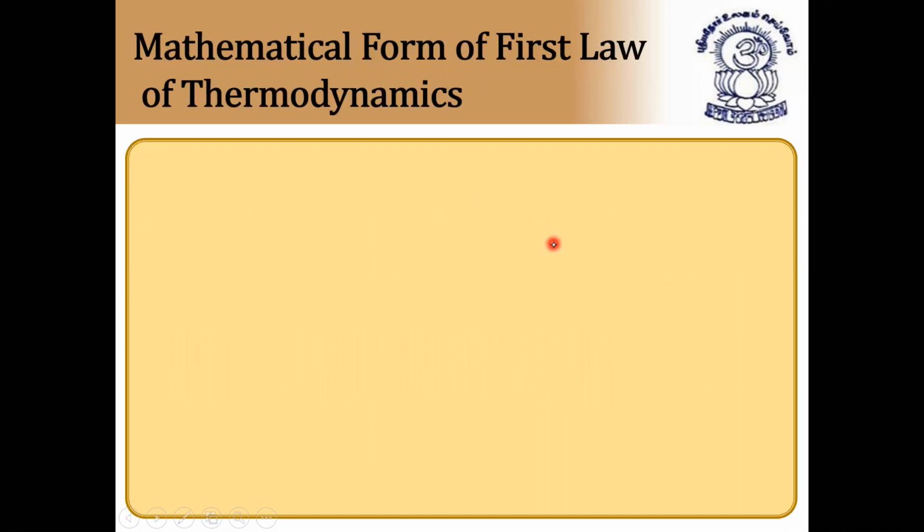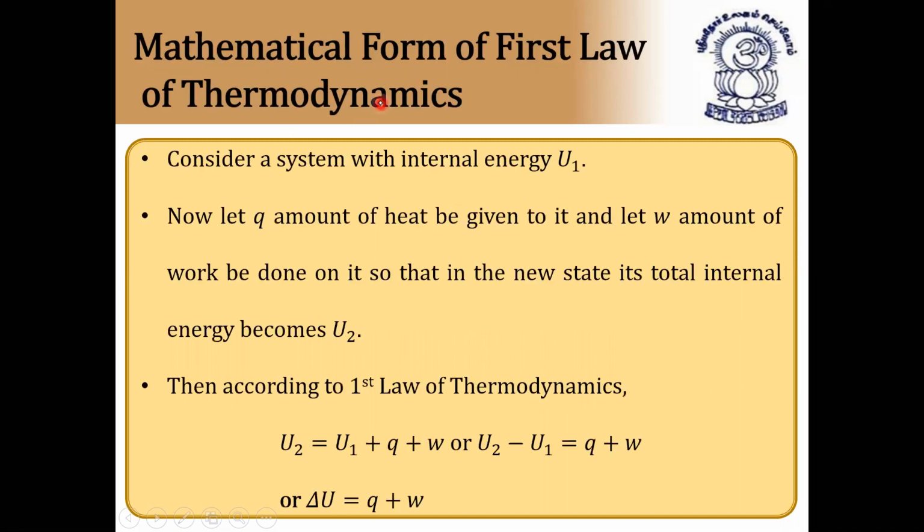Mathematical form of first law of thermodynamics. This is important, because based on these formulas we are going to do numericals. Consider a system with internal energy U1. Let Q amount of heat be given to it. So some heat we are giving to that system, and let W amount of work be done on it, so that in its new state its total internal energy becomes U2.